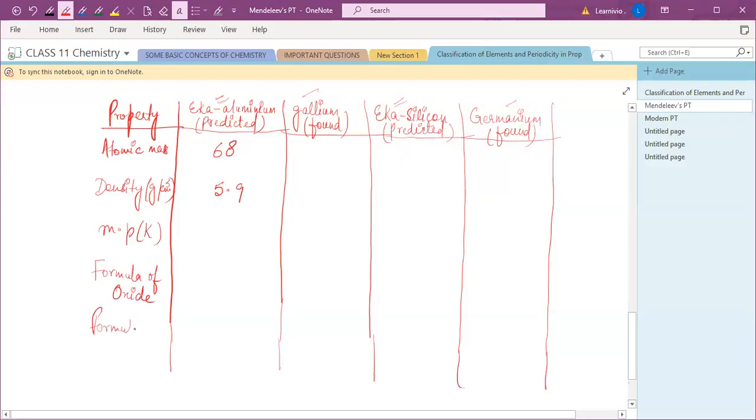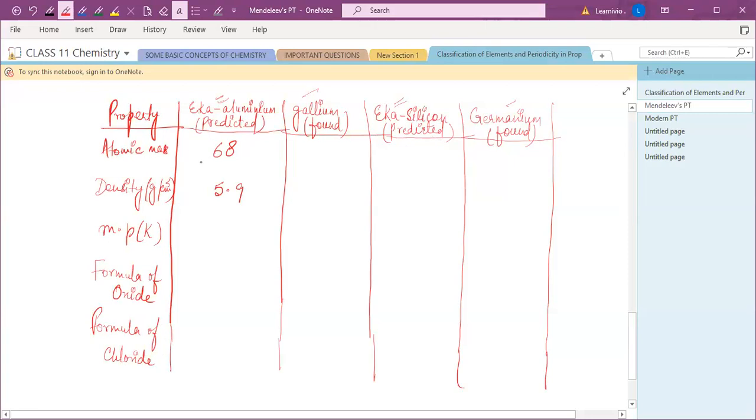Formula. First try to understand. Then if it is not clear, just ask your doubt. Okay. So according to certain properties, he predicted for Eka aluminium and Eka silicon, right?